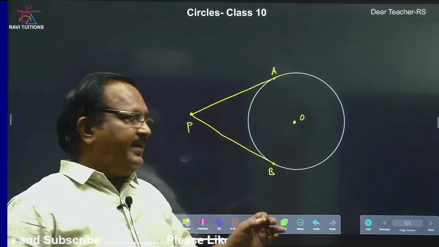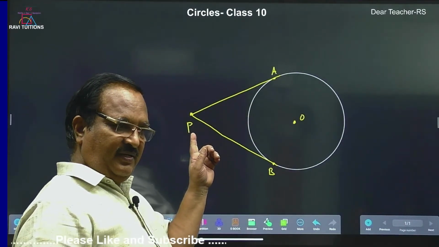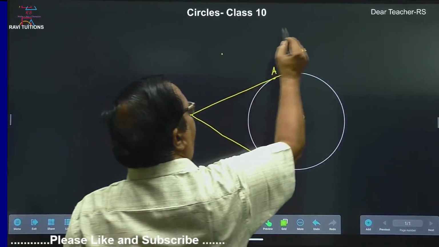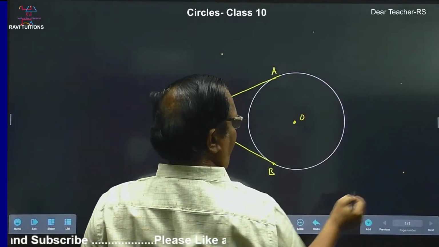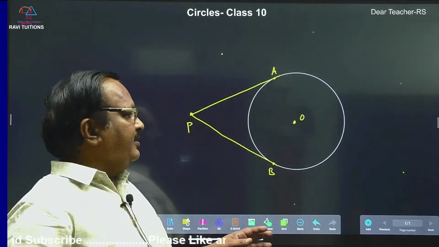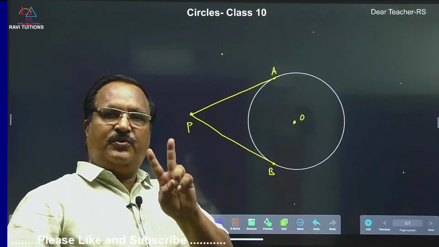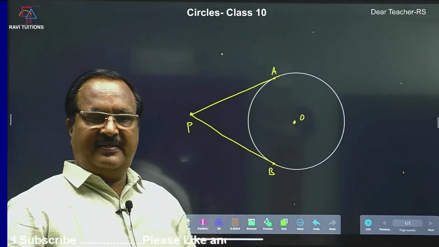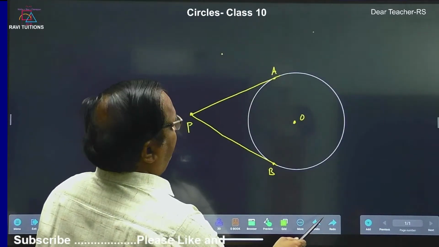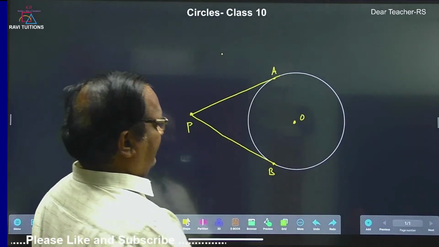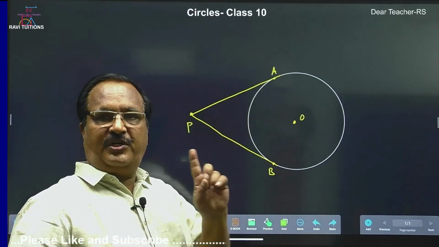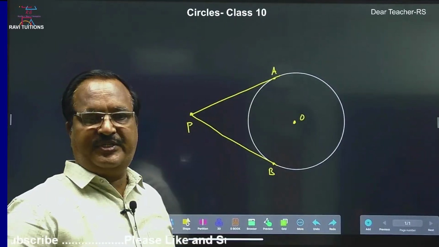From every external point, you can draw two tangents. This point P can be anywhere. From those points, you can draw only two tangents. So, from an external point only two tangents can be drawn.